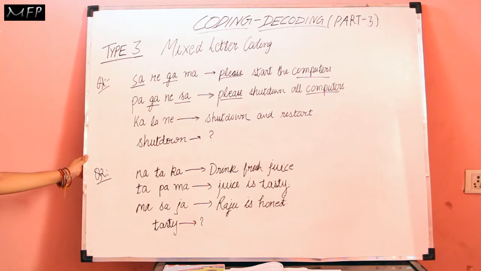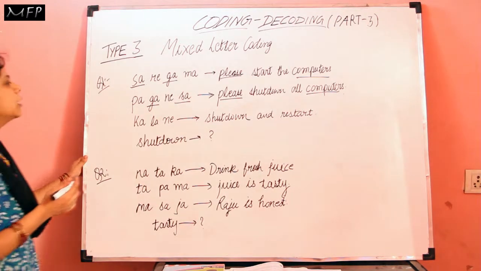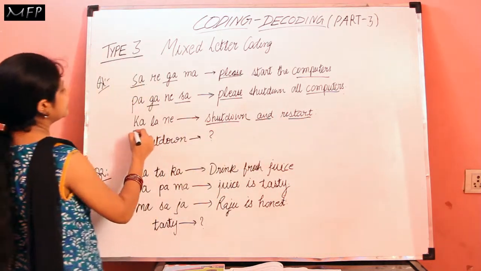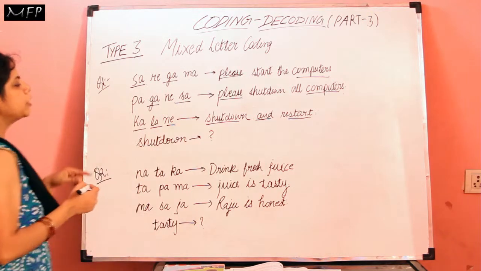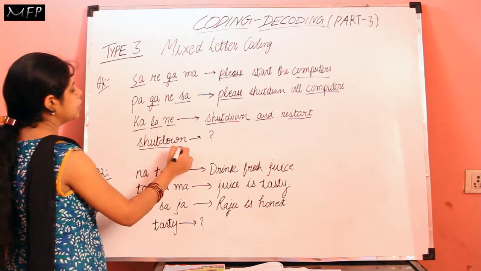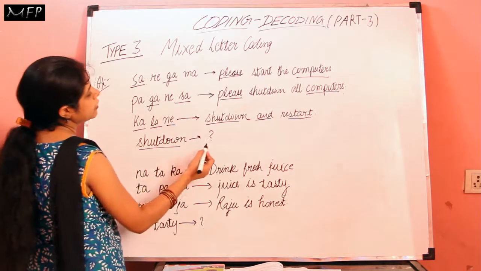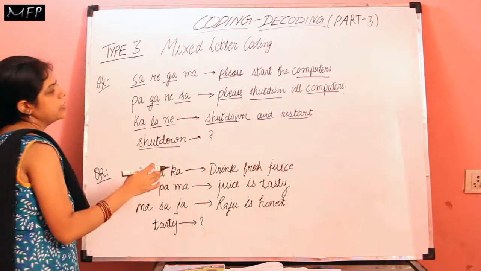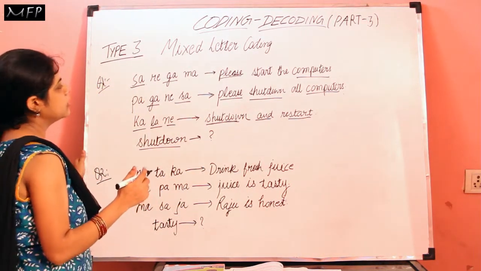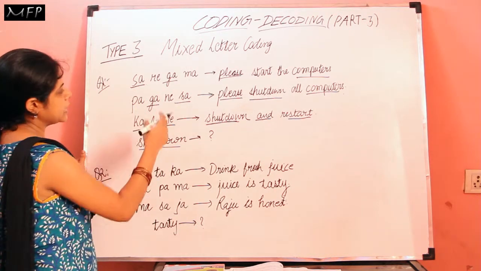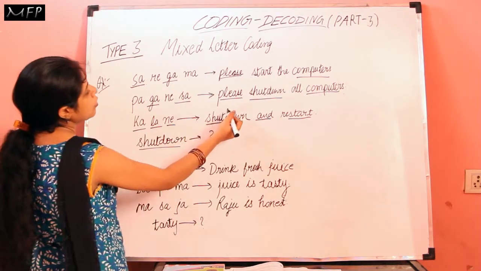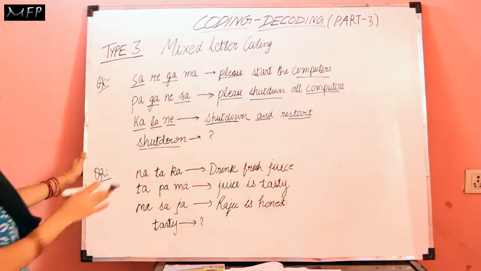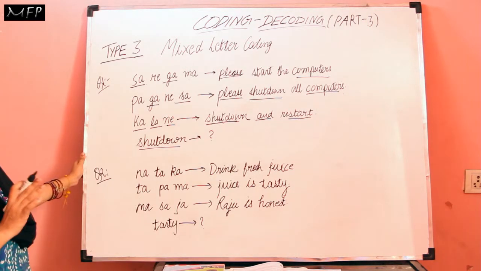Okay. Now we'll see the third statement. The third statement is shut down and restart, and the code for this is ka la ne, and the code for shutdown is asked, that is, what is the code for shutdown. So shutdown comes in the third statement and the second statement. So we will compare these statements and see what is the common code given in these two statements. Please shut down all computers, and shut down and restart. What is common in these two sentences? Only shutdown is common and no other word is common.